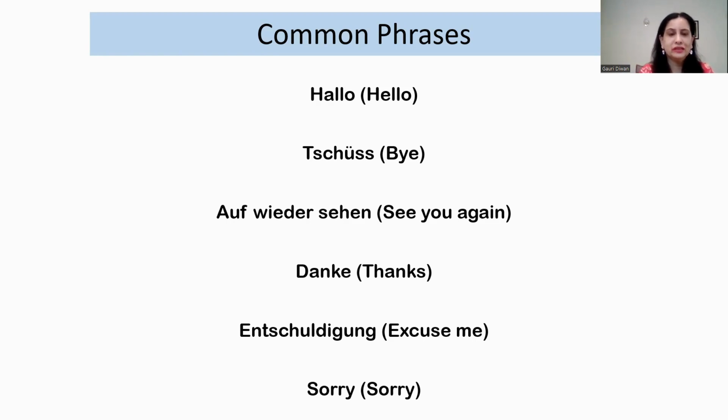Then for thanks, it is danke. Some people say danke and some people just say danke. Both are correct. For excuse me, it is Entschuldigung, E-N-T-S-C-H-U-L-D-I-G-U-N-G. These are very common phrases that you will need from time to time. So for excuse me, it is Entschuldigung.